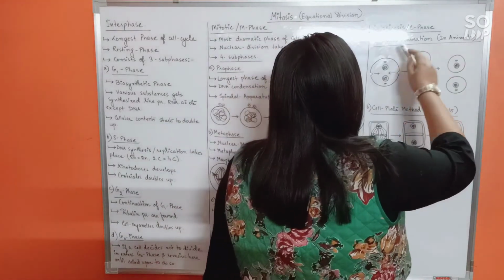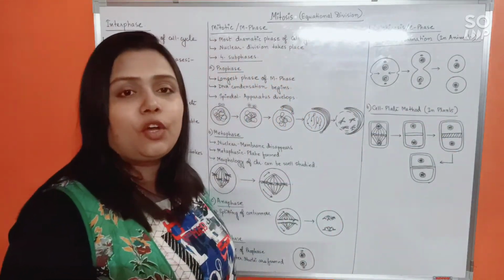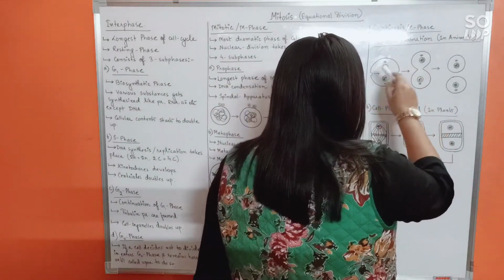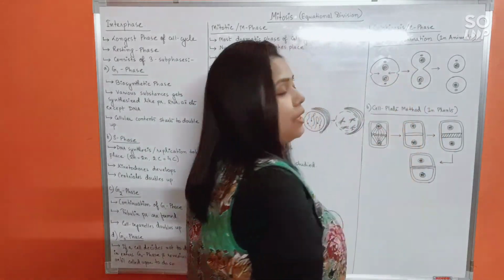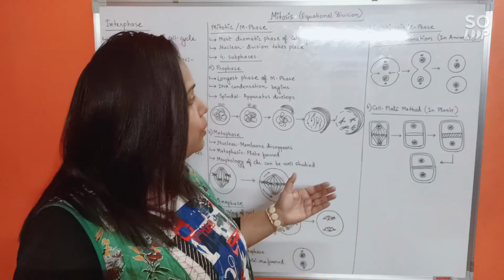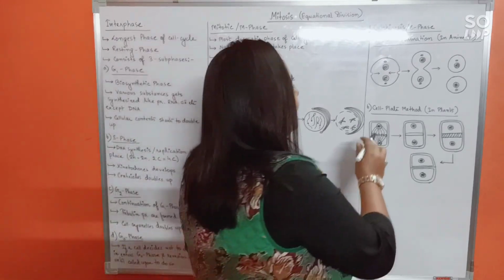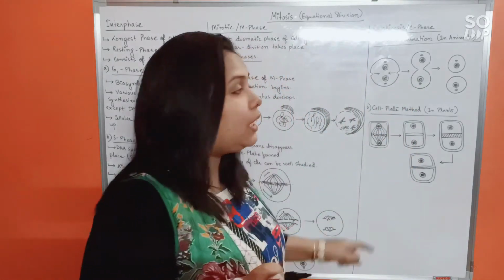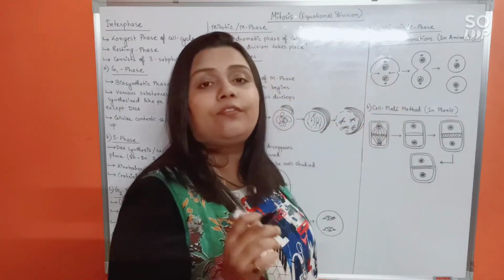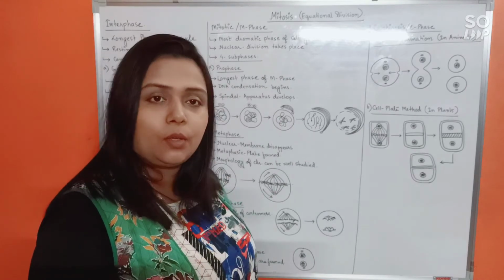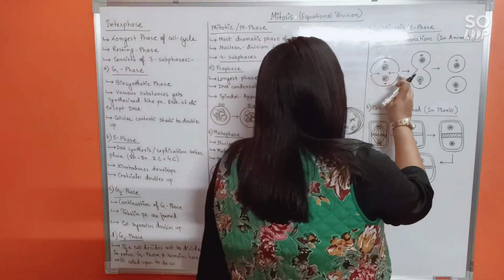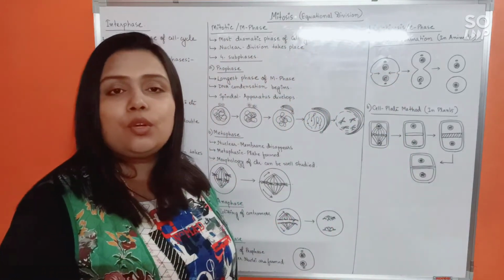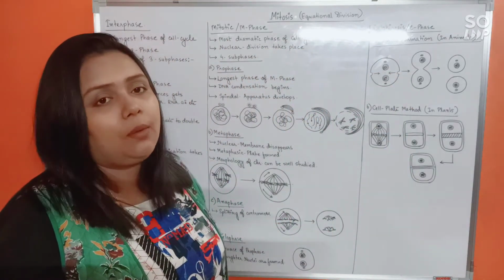First, in animals, the cytokinesis would occur by furrow formation. See, in the cell, which now possesses two separate and distinct nuclei at the opposite poles of the cell, exactly at the center of the cell or equator of the cell, an inward constriction called a furrow will start to appear. Okay. This furrow would deepen towards the center. It will start moving towards the center. We also call this movement centripetal movement.